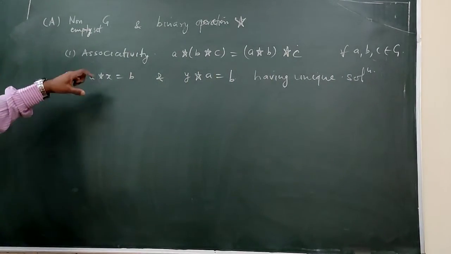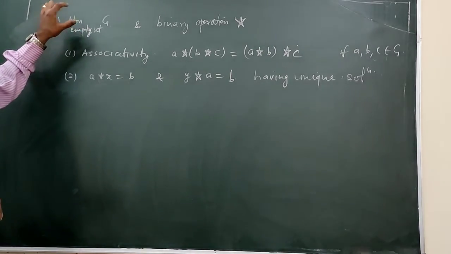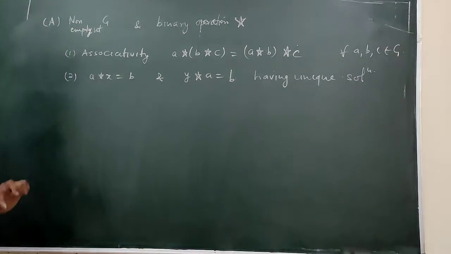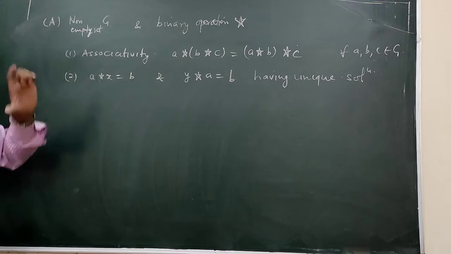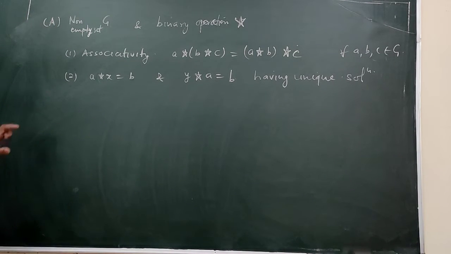In this algebraic structure, if these two properties hold good, it will be a group. This is the alternative definition of the group.